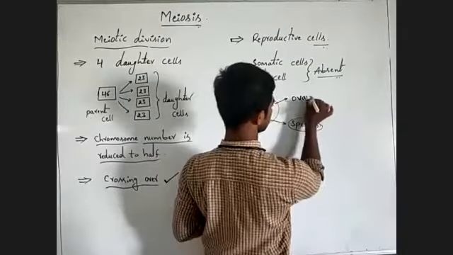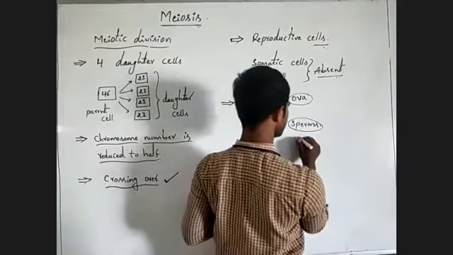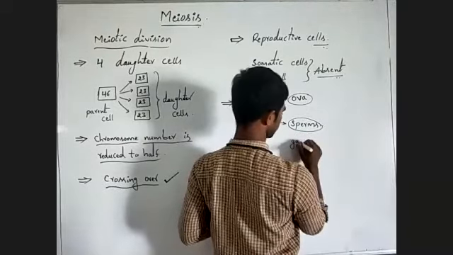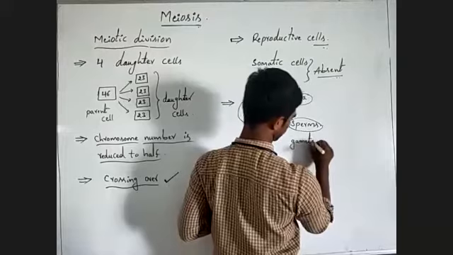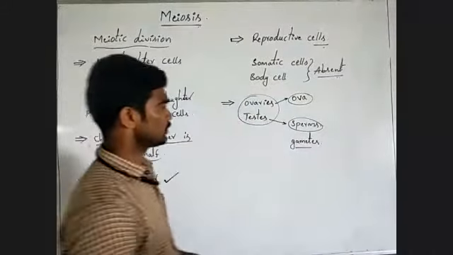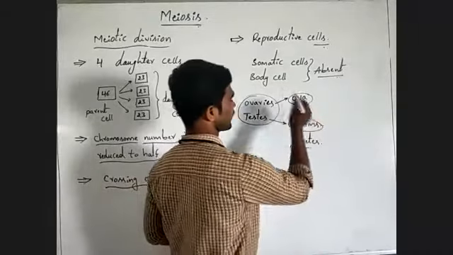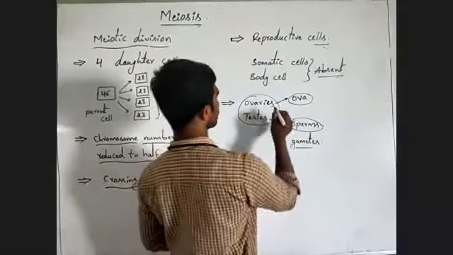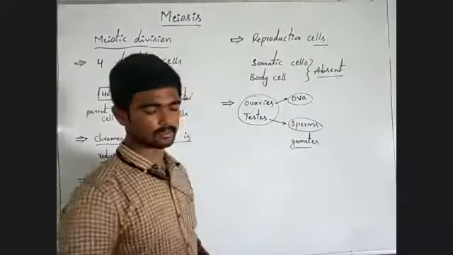These are gametes. These two types of gametes are formed because of the meiosis process.